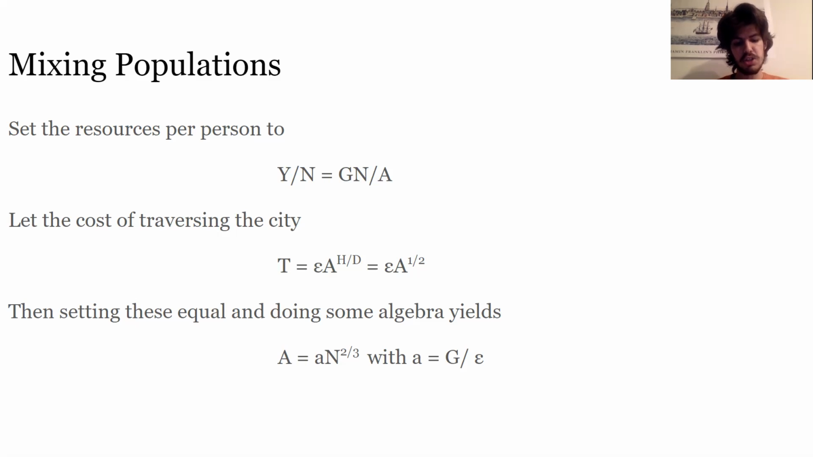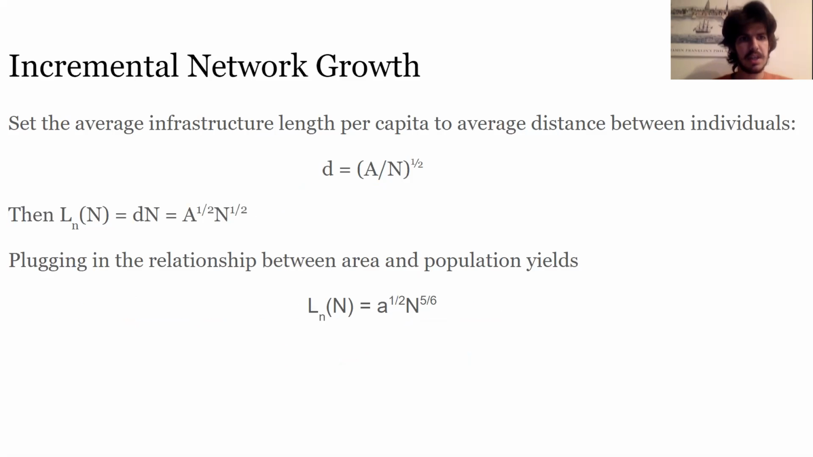And if you're interested in this, you should read my paper, because interesting things happen when we set H to not 1. Then doing some algebra and setting these two equations equal yields this relationship that the area of the city is equal to some constant A times the population to the 2/3.